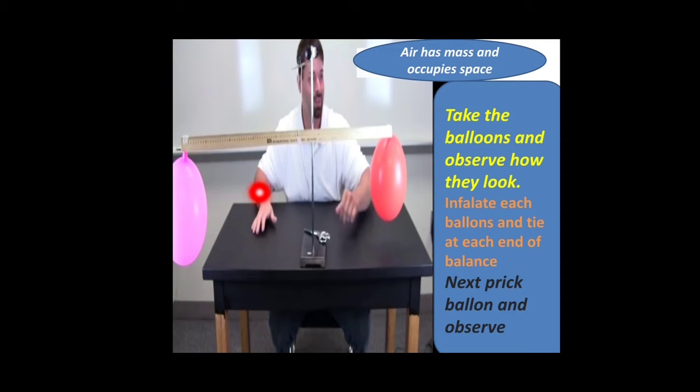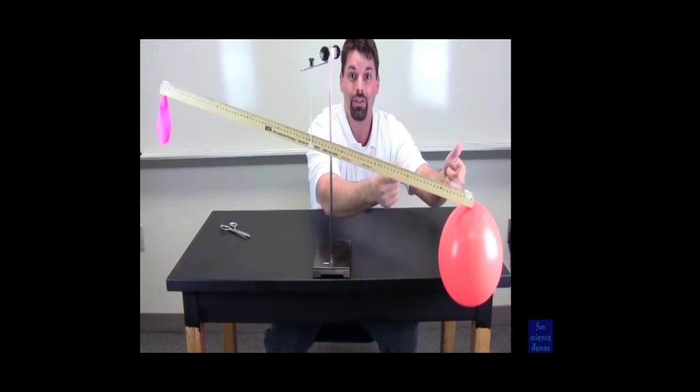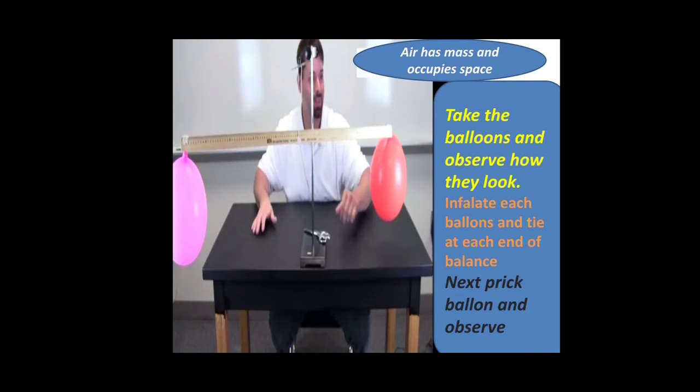The balloons were flat before the air was filled in them. After inflating, the size of the balloons increased. When the balloons were tied to the balance, it was almost in equilibrium. After pricking one of the balloons, the balance tilted to the side of the other inflated balloon.